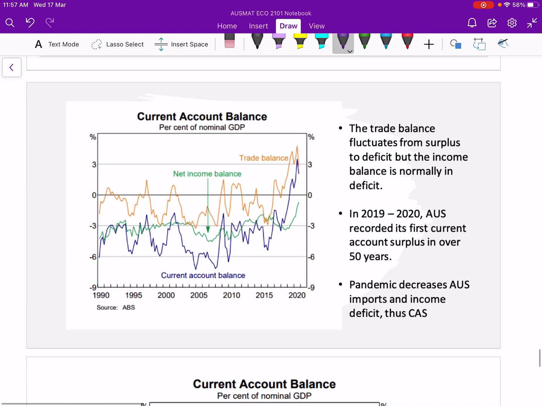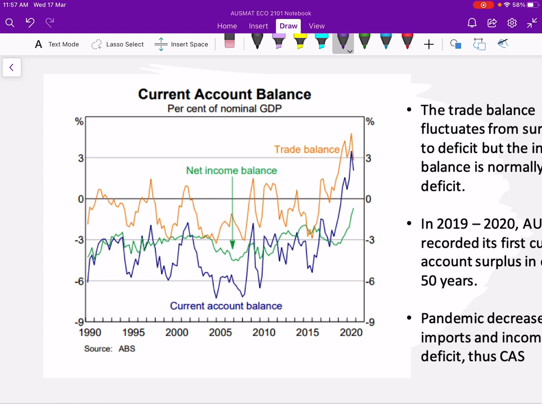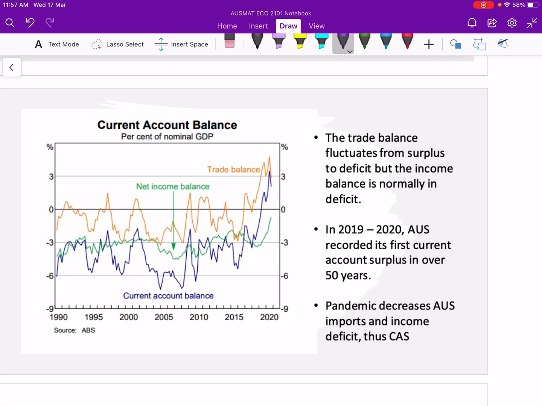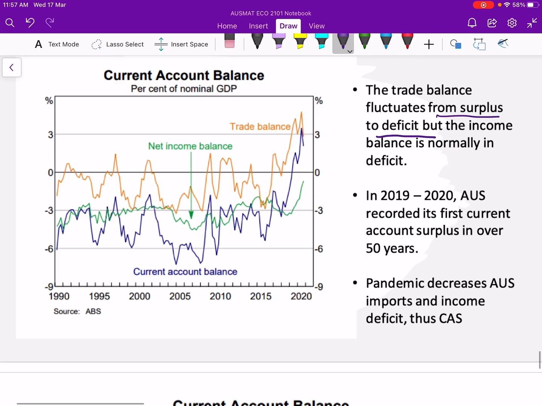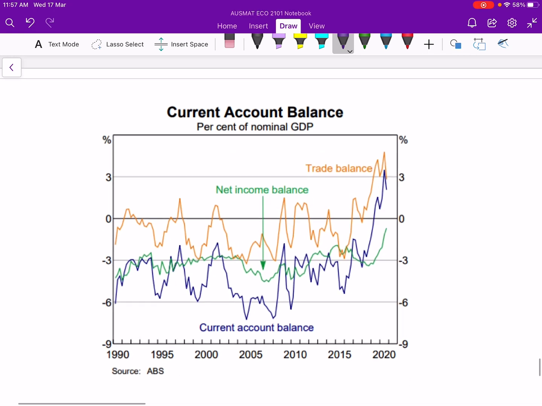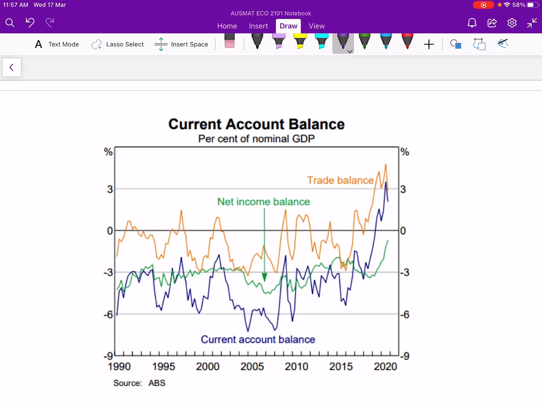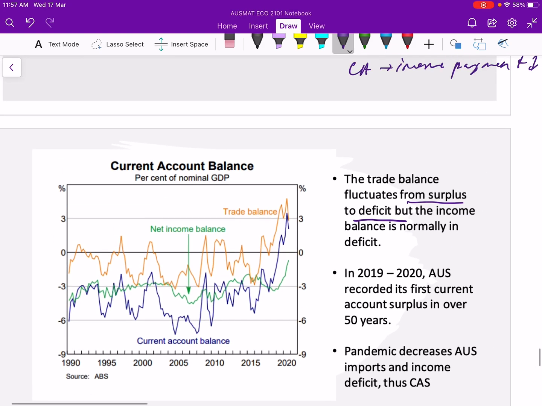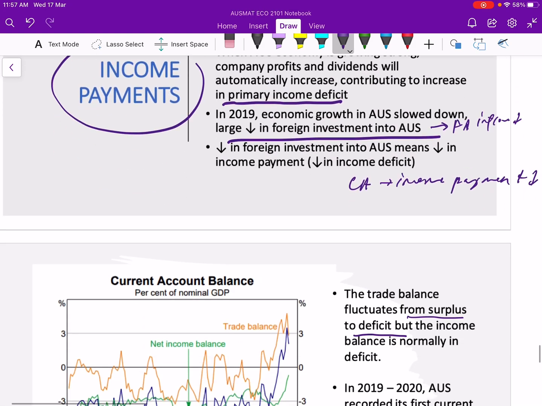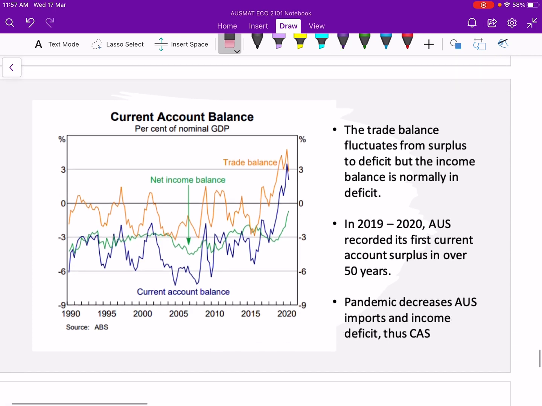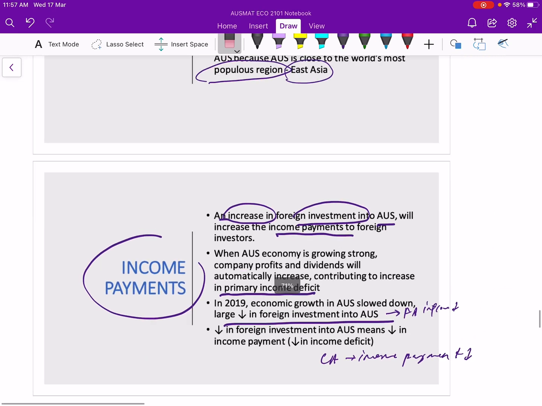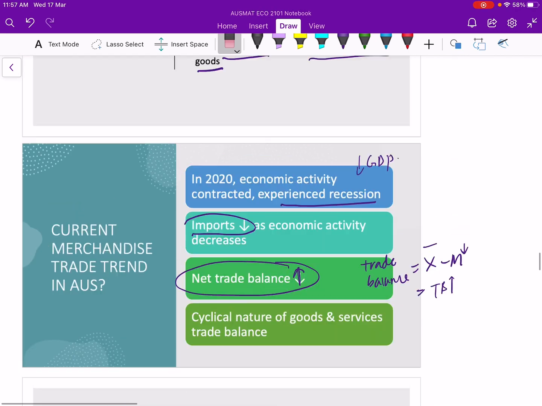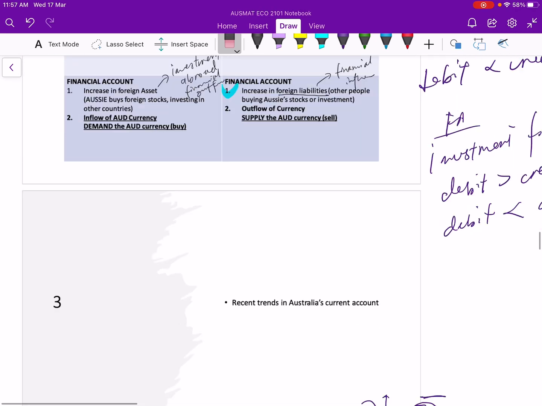Okay, now let's look at this very nice little graph here. Basically, the trade balance fluctuates from surplus to deficit. Now here we are going to look into how to read this graph. I think I will do it in your tutorial to understand this graph. Now, generally, this is the trend and the explanation of the trend of how Australia's current account has been.